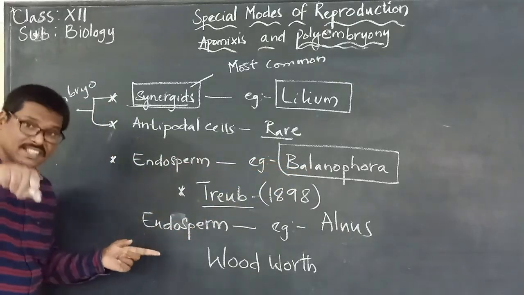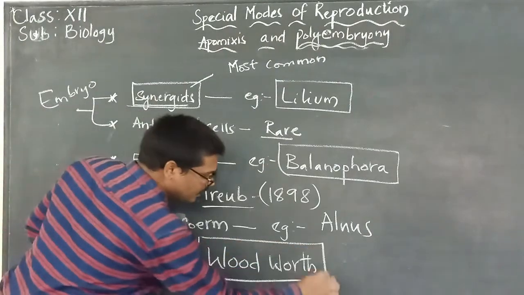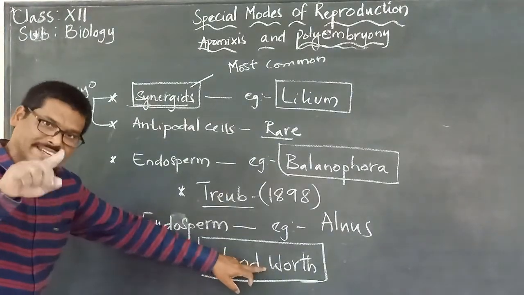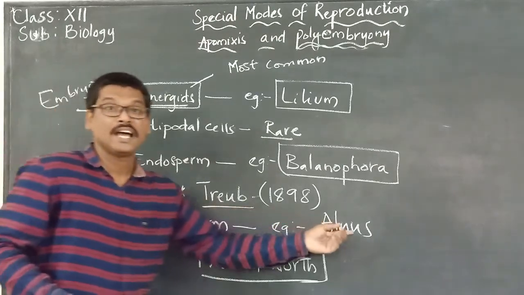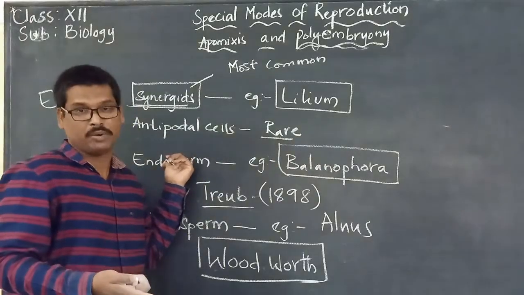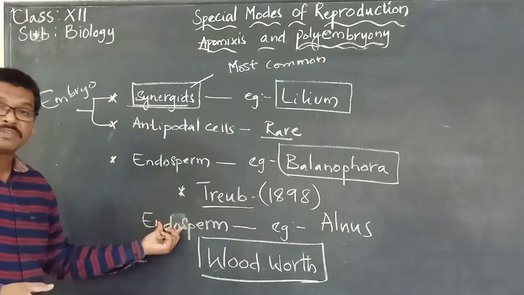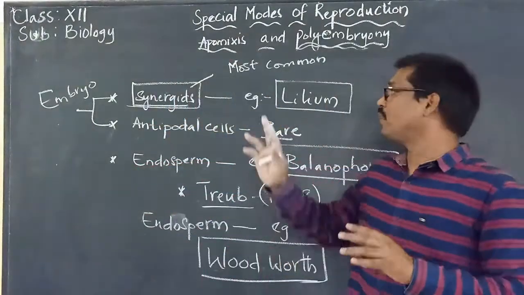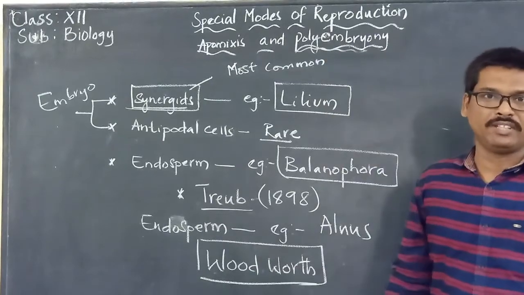In the same way, another scientist, Woodworth, also discovered that endosperm develops into embryo in Ulmus. So these are some points to keep in mind when we talk about apomixis and polyembryony. Thank you so much.